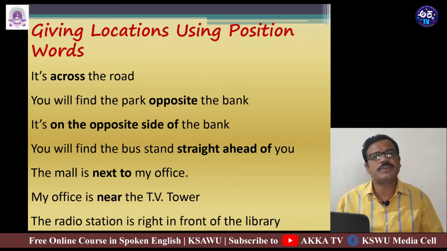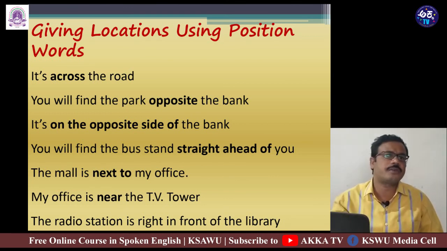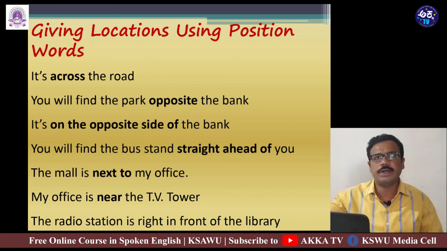These position words can be made use of to give the location of places, right? And we shall discuss this with the help of a few examples here. It's across the road. It means it's on the other side of the road. You will find the park opposite the bank.